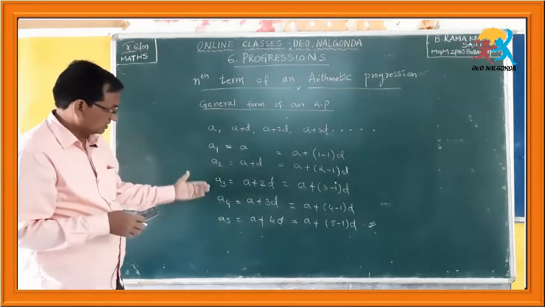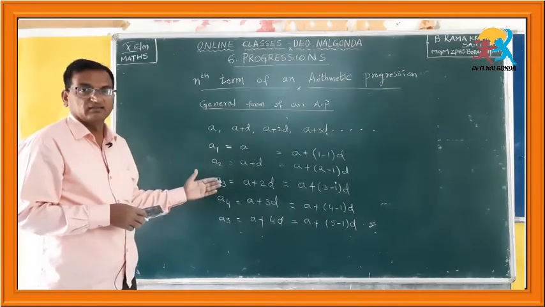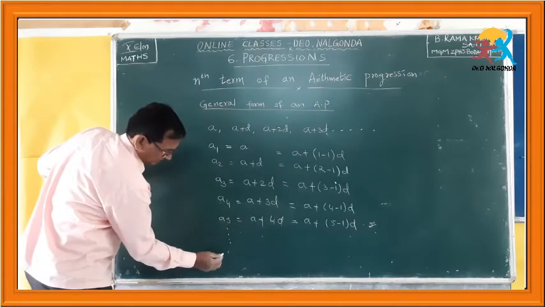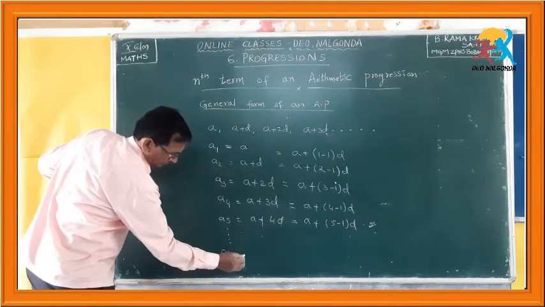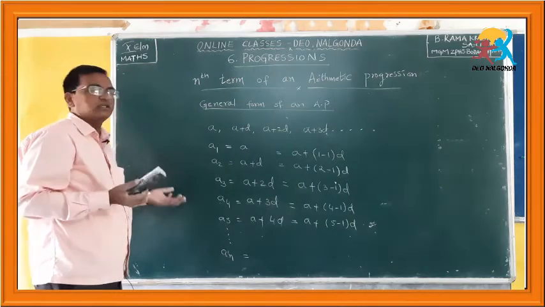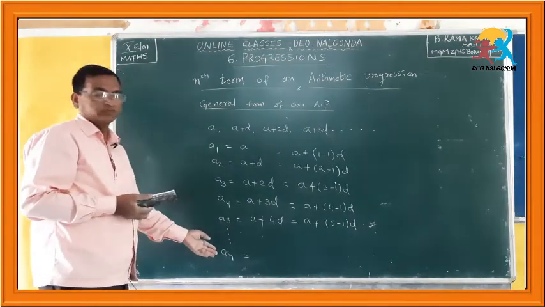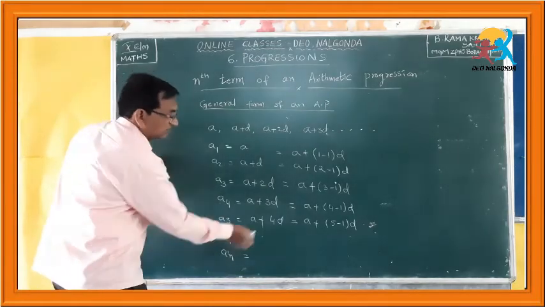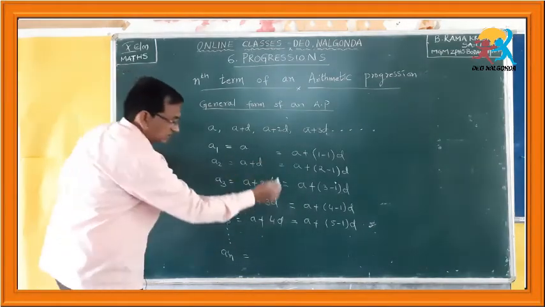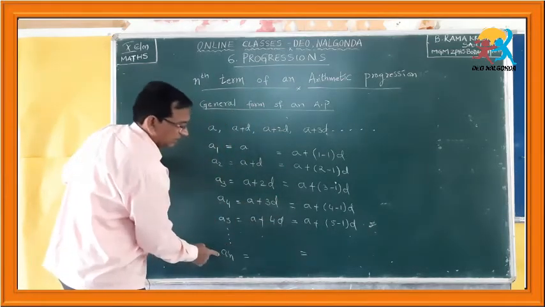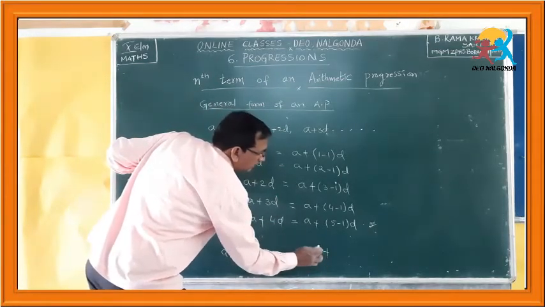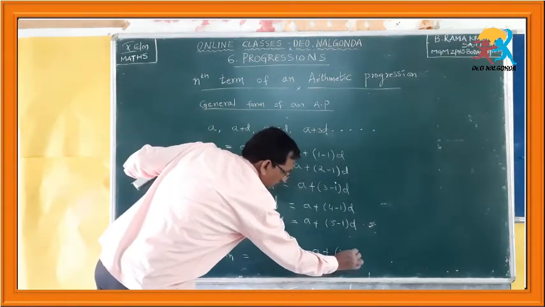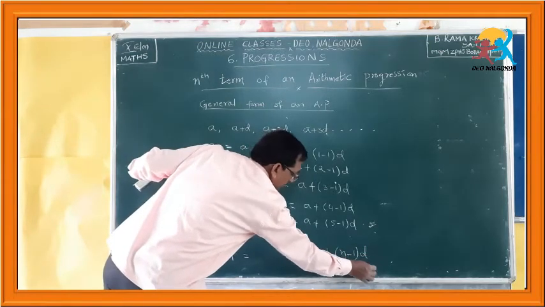So, if you observe the pattern, the way in which we write. Now, basing on that, somewhere n may be here, meaning any term, let that be the nth term. How can we write this nth term? Basing on these things, or observing these things, can we write like this? An is equal to A plus 1 less than n. 1 less than n is nothing but n minus 1 into d.